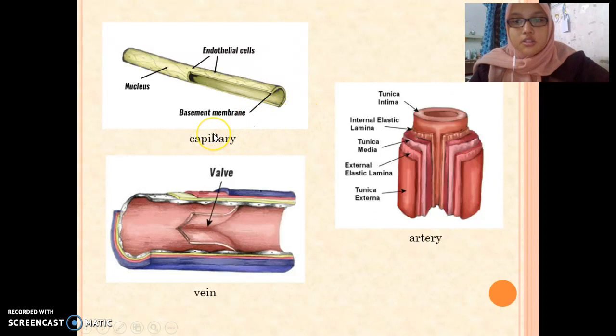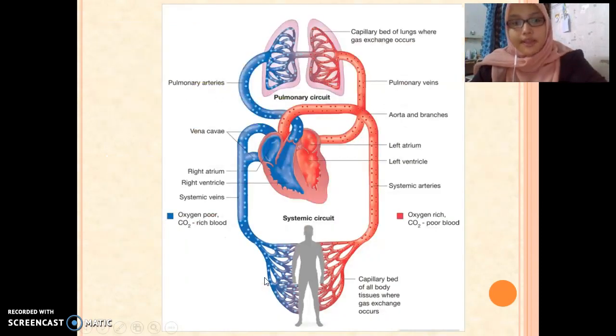This is the structure of the capillaries, the artery, and the vein. The capillary is one cell thick, since it allows the diffusion of oxygen and carbon dioxide. The artery has the thickest wall, since it needs to carry blood at high pressure to all parts of the body, and the vein has valves to prevent the backflow of blood.